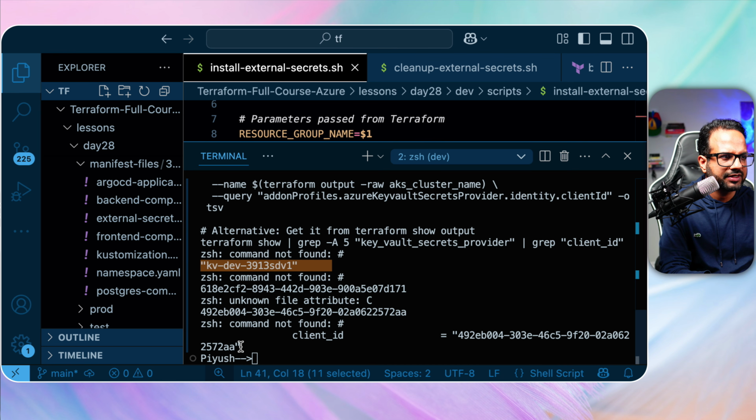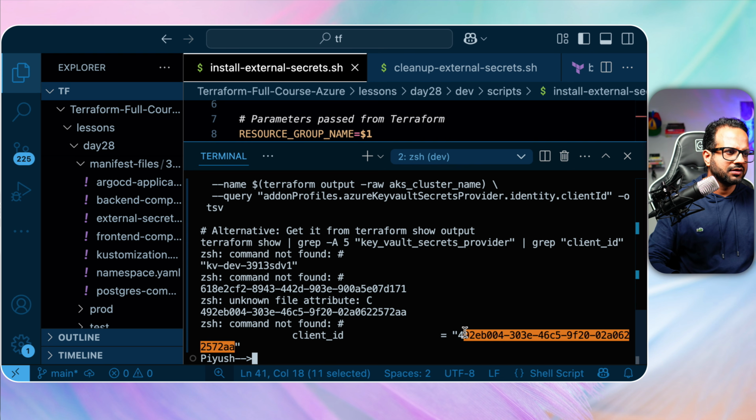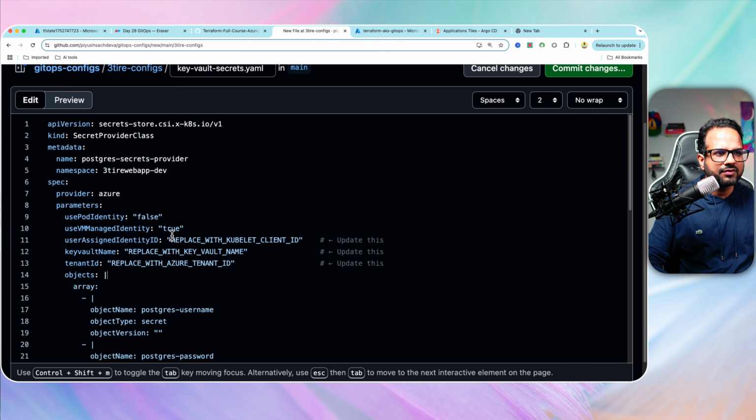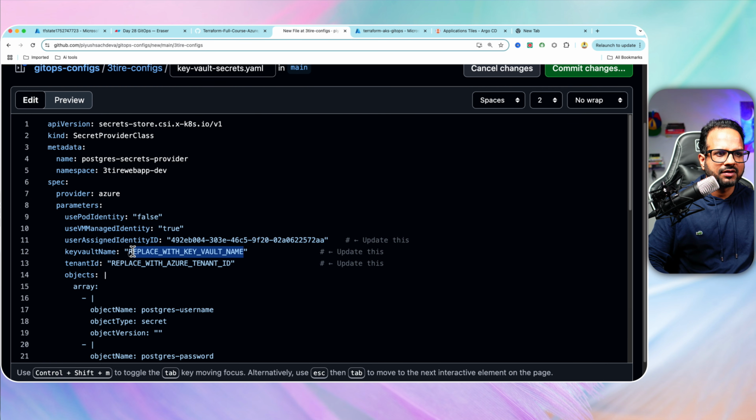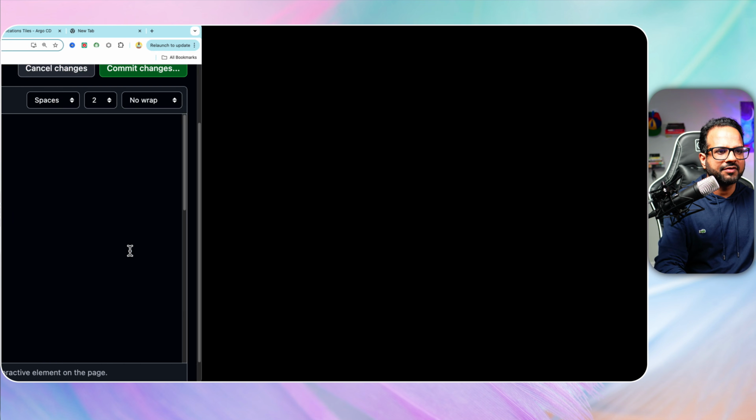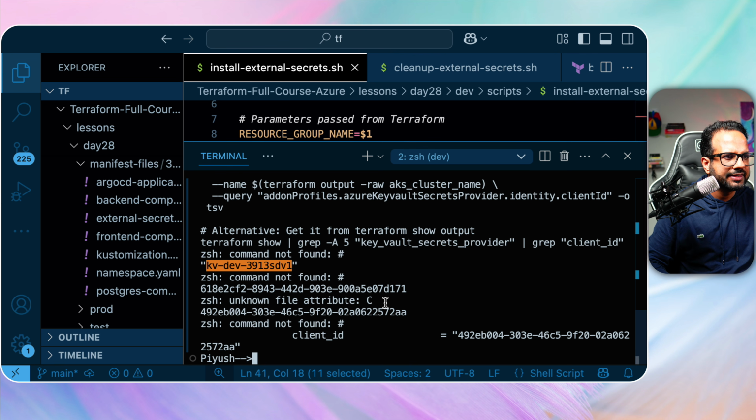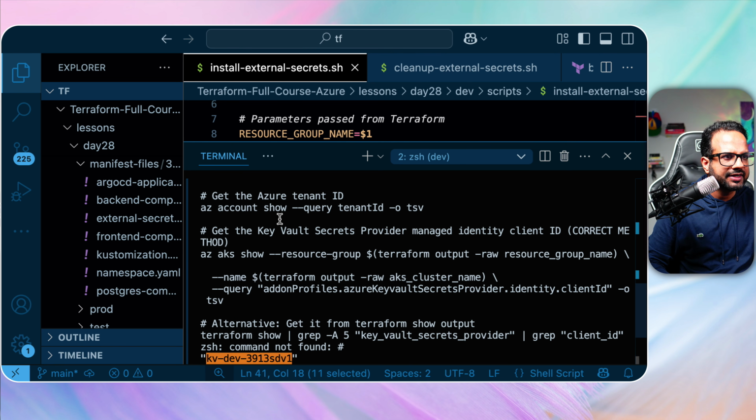Okay, this one over here. Key vault client ID and key vault name, which is this one. Then we have the Azure tenant ID.